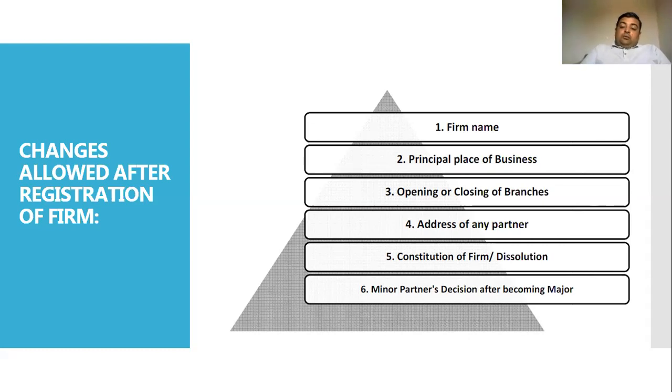Next is constitution of a new firm or dissolution. A partnership firm can constitute a new firm under the same Partnership Act, or it can dissolve the existing firm. Next is the minor partner's decision after becoming a major.